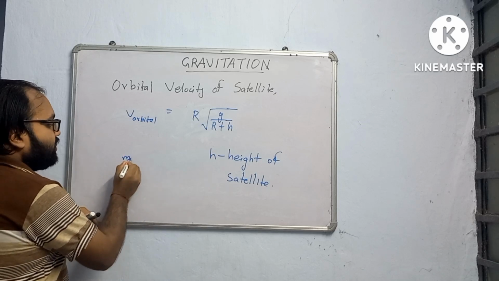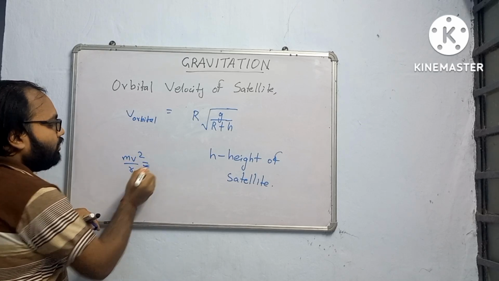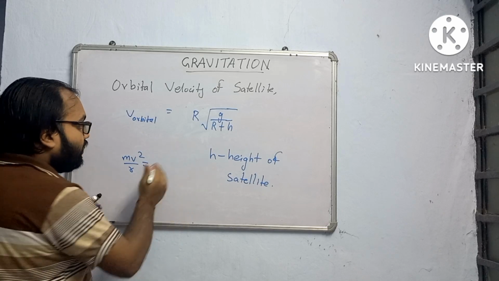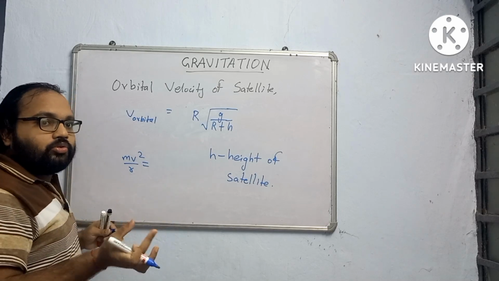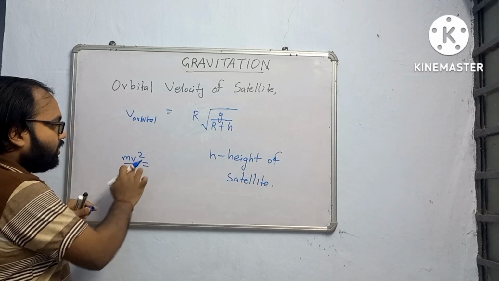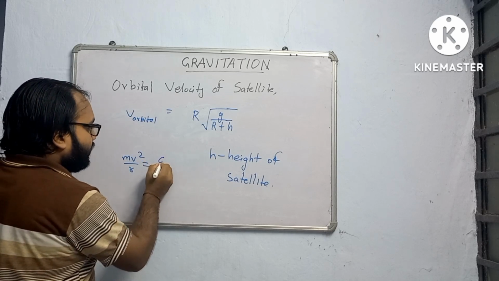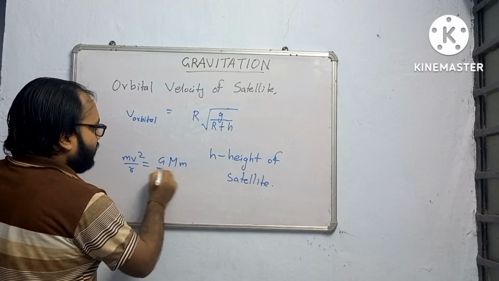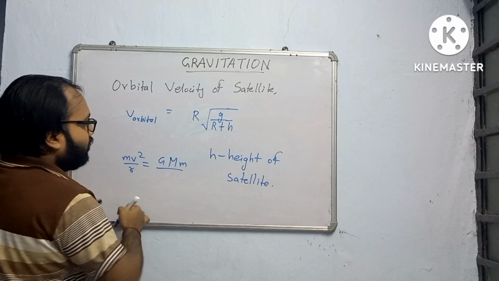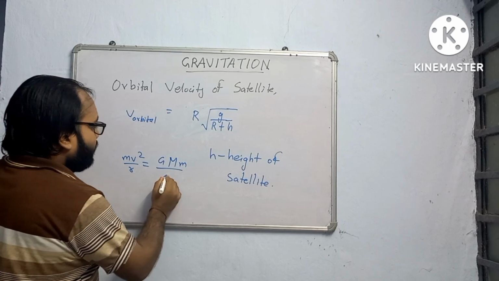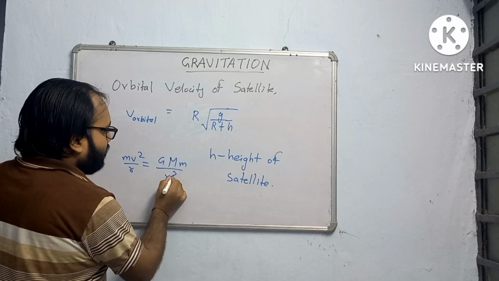As we know, the centripetal force on the satellite is mv square by r, and it is due to the gravitational force by the Earth. So centripetal force is equal to gravitational force, GMm by r square.